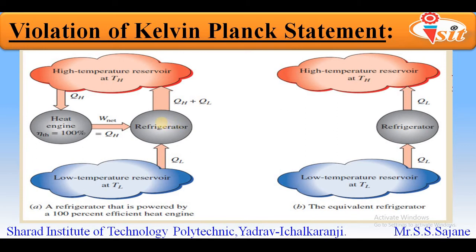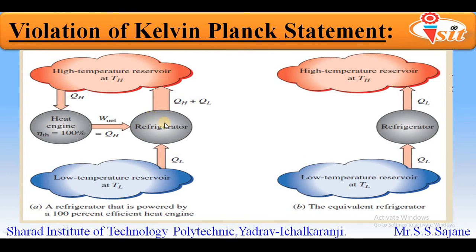Here in this diagram, the Clausius statement is not violated, because heat is transferred from the low temperature to the high temperature reservoir, but we are also providing external energy which is coming from the heat engine. So here only the Kelvin Planck statement is violated. However, the Clausius statement is not violated.